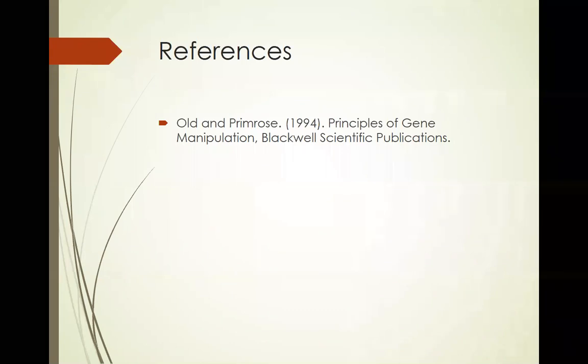Many times it has been asked as an essay question, I told you. If you have written the restriction endonucleases, ligases, mechanism of action in detail, in that case, you don't need to repeat it, but you make the outline of this answer. Whichever enzymes are missing there, that you write in detail. The remaining enzymes, you just mention that it is written so and so. So this is another essay question for your examination point of view. This is also referred from Old and Primrose.